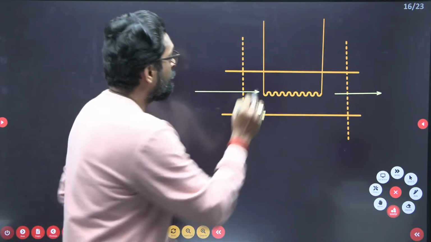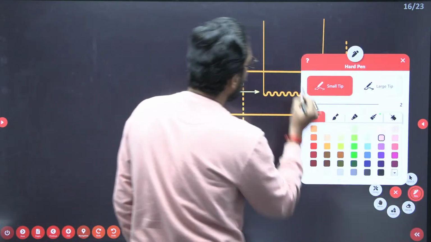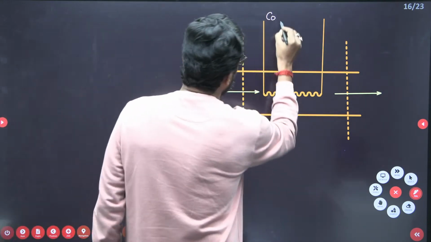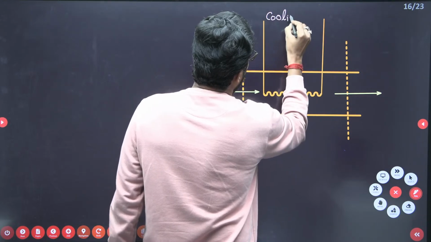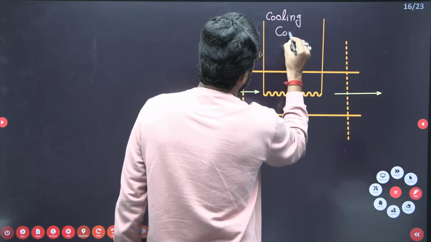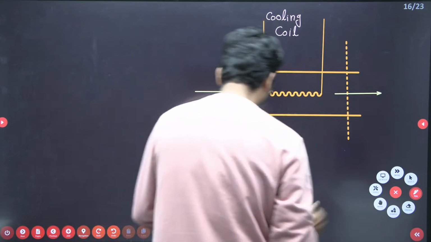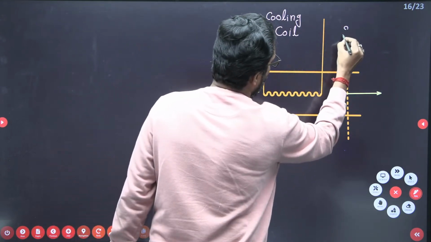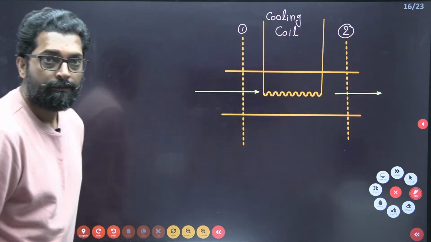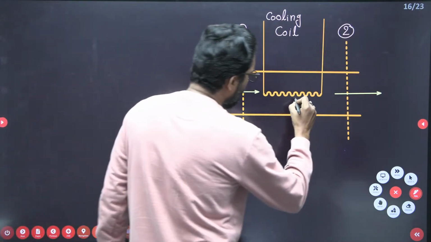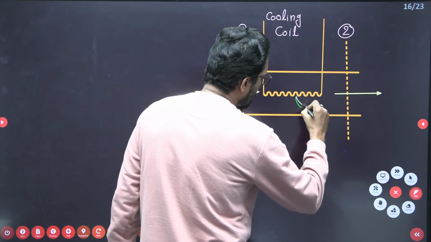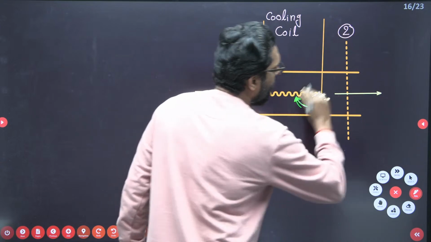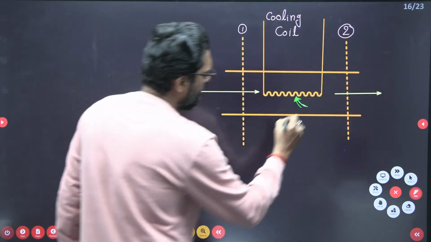Now this is your cooling coil. This is state point 1 at inlet. This is your state point 2 at exit. Now this cooling coil extracts heat so that the air will cool. So this is your heat.